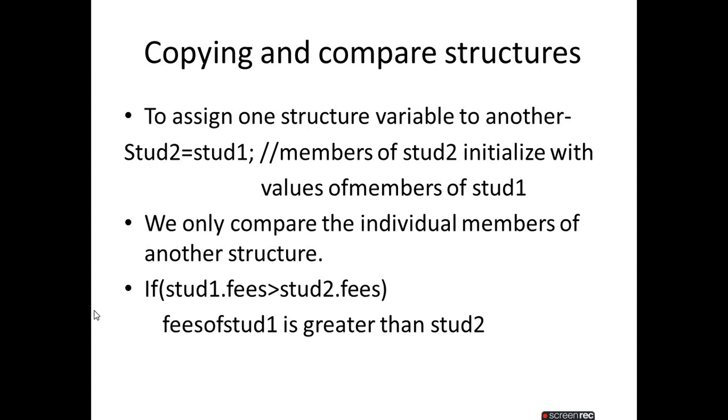That means we only compare individual members of one structure to another. That is basically the thing. In the next video I will show the source code of structures.